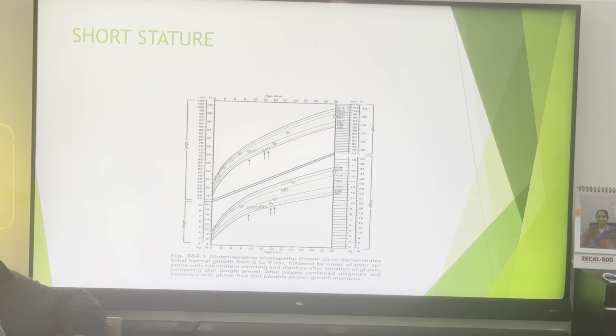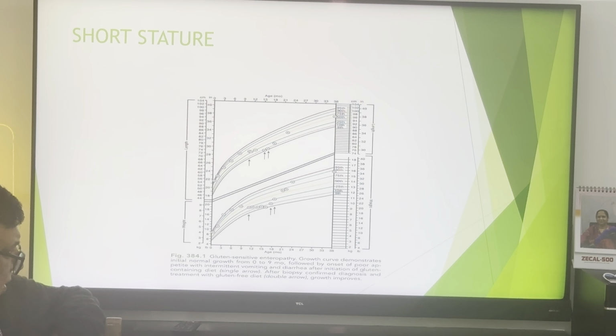The parents may approach you saying, sir, my child is not growing and the other children in the class are growing, my child's height is not increasing. So growth charts are very important in such children. Every pediatrician should make note that if the child is growing below the third centile, he is a high risk child to be investigated for celiac disease.